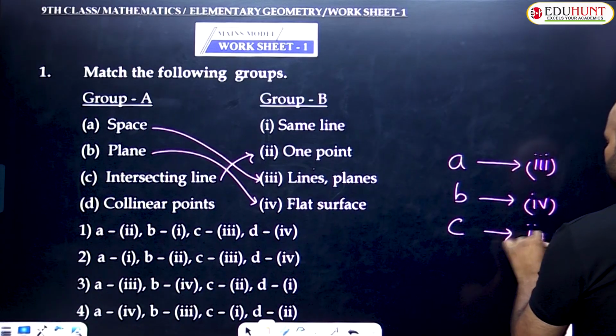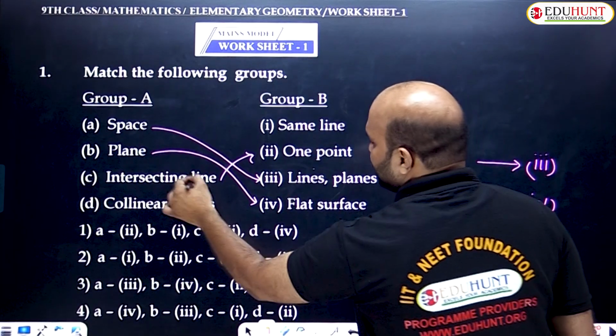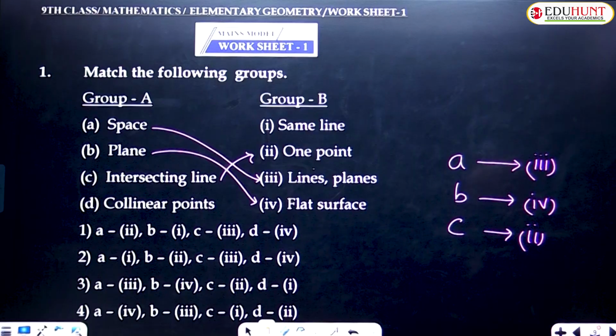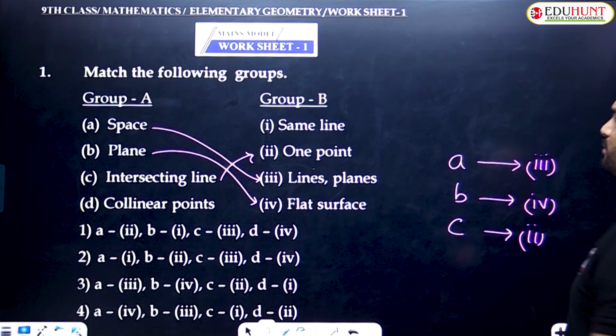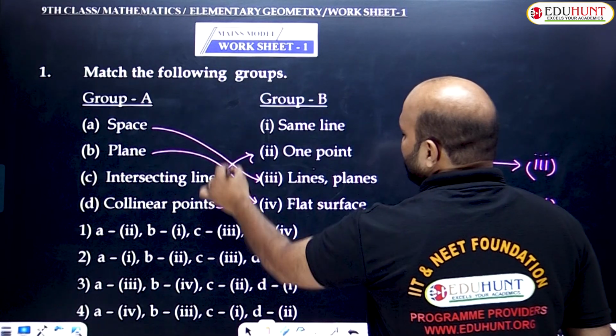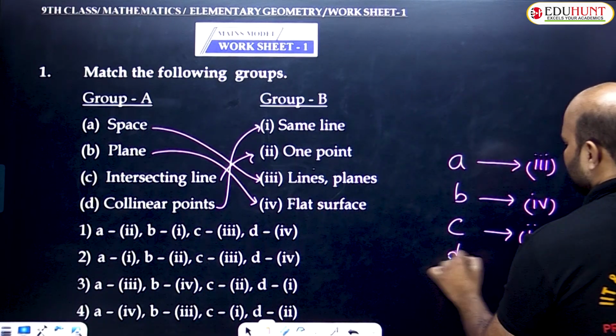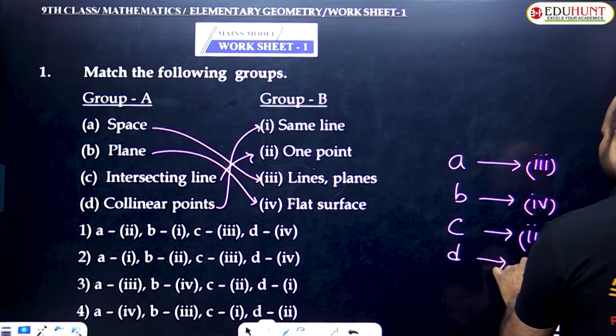3 or 2? Okay, 2. So 1 point. So intersecting lines. Next, collinear points. Collinear means what? So 3 or more points that lie on the same straight line are called collinear points. So here D is matched with 1.